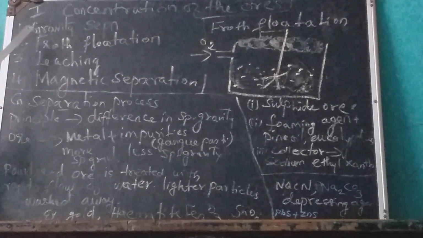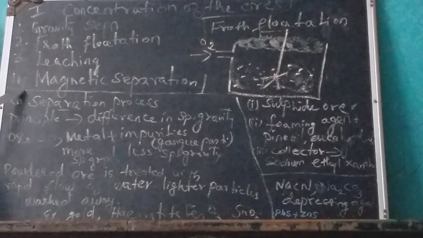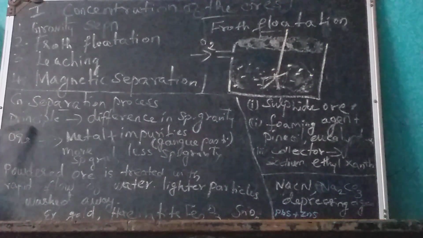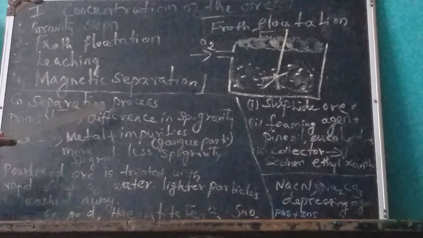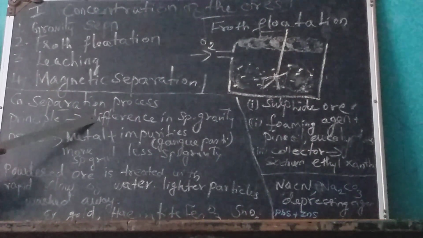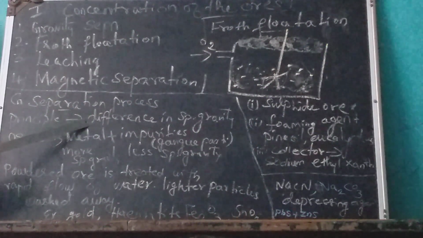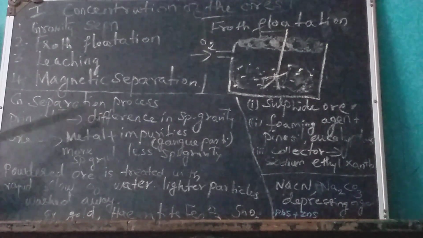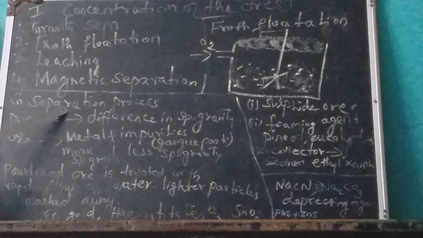Now I am going to explain the gravity separation process. The word itself has the meaning. In gravity separation, the main principle is that there should be a difference in their specific gravity. Each and every particle has a different specific gravity. For example, a lighter particle contains less specific gravity, and heavier particles definitely contain high specific gravity. That principle is involved in the gravity separation process.